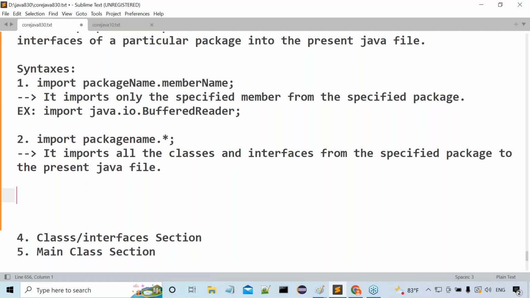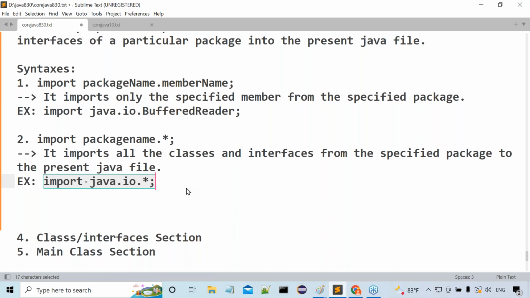Now an example, understand this clearly: import java.io.*. The difference between import java.io.BufferedReader and import java.io.* is this. In the case of import java.io.BufferedReader, only the BufferedReader class will come to the present Java file. But in the case of import java.io.*, all classes and interfaces of java.io will come to the present Java file.